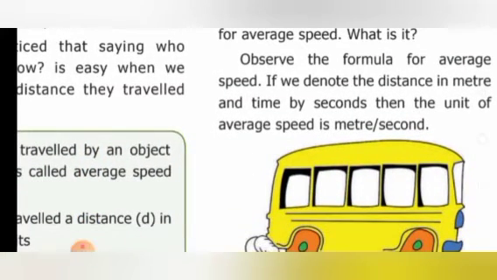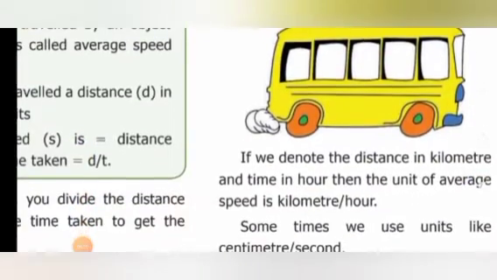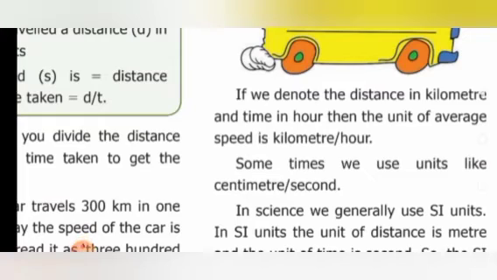If we denote the distance in meters and time in seconds, then the unit of average speed is meter per second. If we denote the distance in kilometers and time in hours, then the unit of average speed is kilometer per hour. Sometimes we use units like centimeter per second.